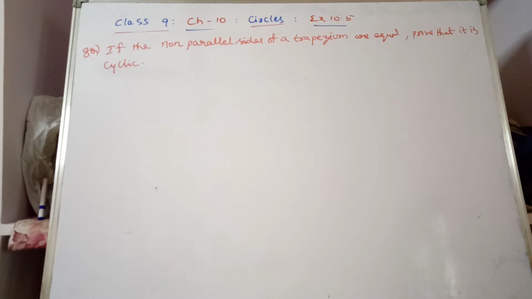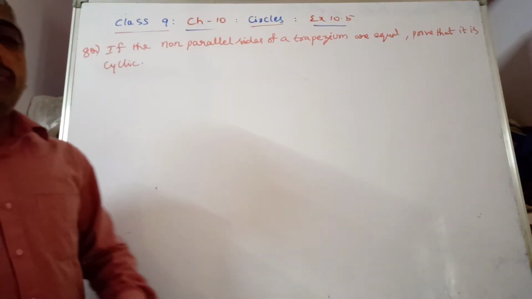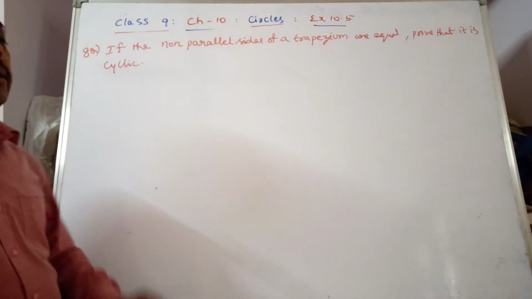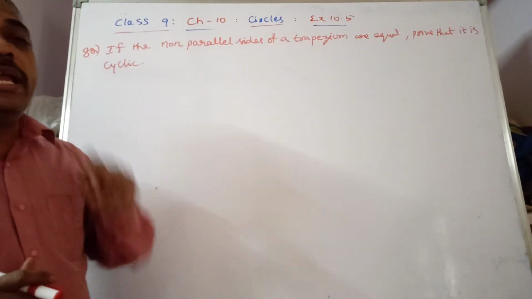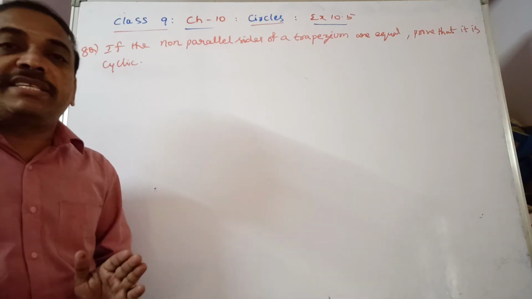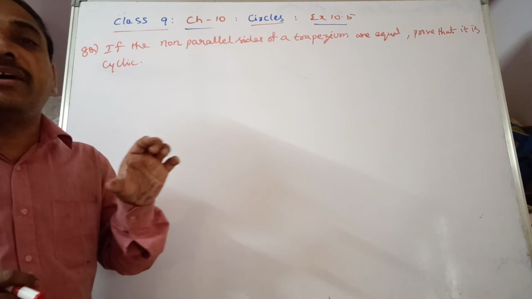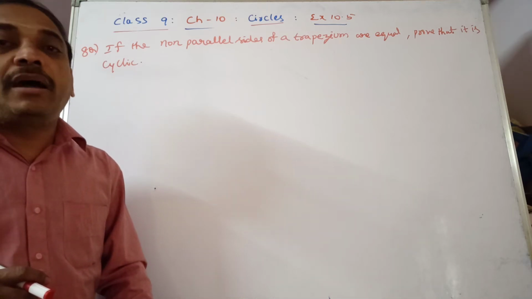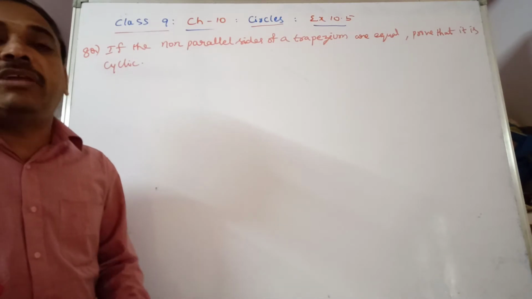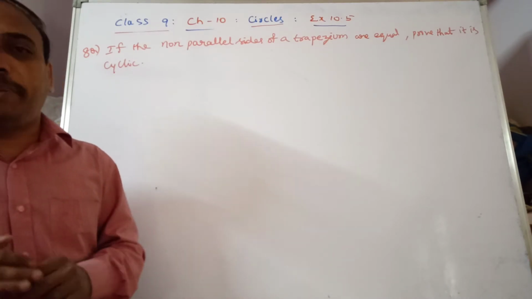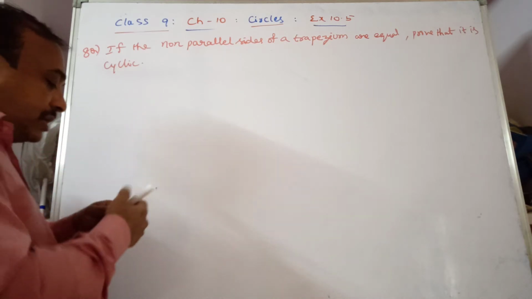Question number 8. If the non-parallel sides of a trapezium are equal, prove that it is cyclic. Non-parallel sides of a trapezium are equal. As we know, in a trapezium, one pair of sides will be parallel. Opposite sides will be parallel. But non-parallel sides are equal. That means it is an isosceles trapezium. What type of figure do we call? Isosceles trapezium.